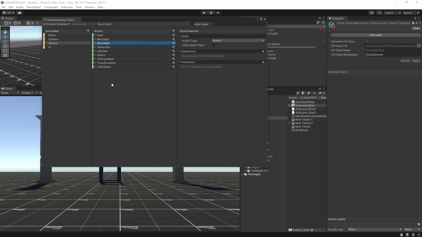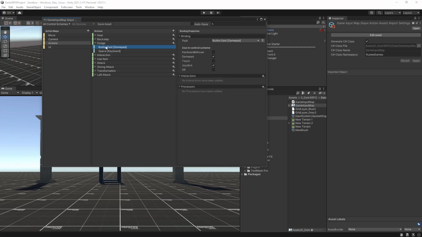Click on duplicate, right? So now that we have a duplicate, we can rename it, and let's call this one dodge. Or if you want, you can call it dash, but I will keep it dodge. Then I will expand the content of the action for the bindings, and for the first one what I'm going to do is here in the interactions I'm going to click on the plus and add the tap. So what we want is for this action to be executed right away when we tap the B button of the gamepad or the space key on the keyboard.